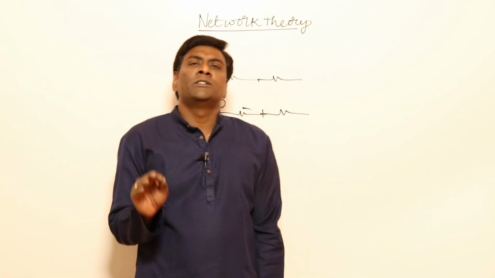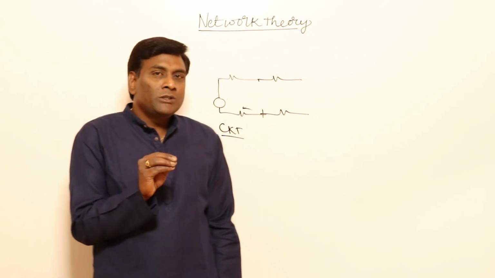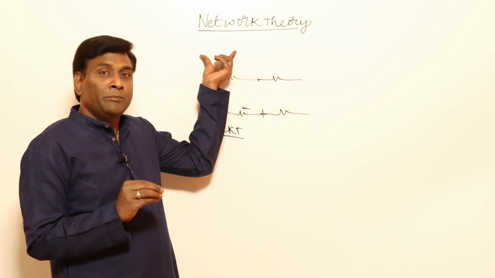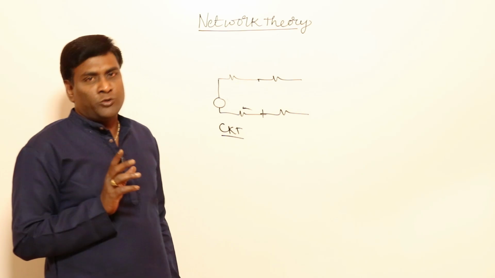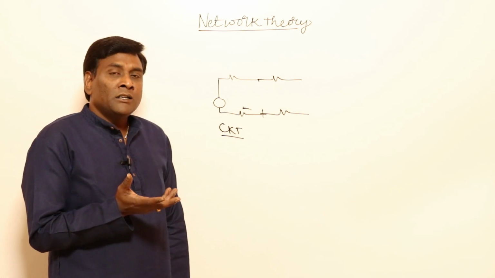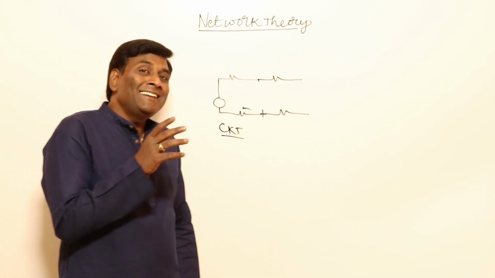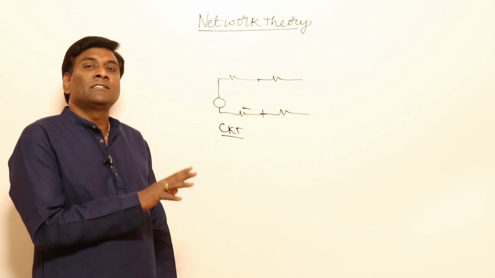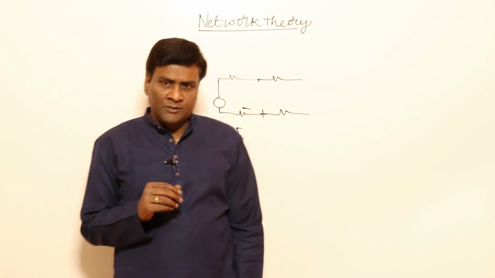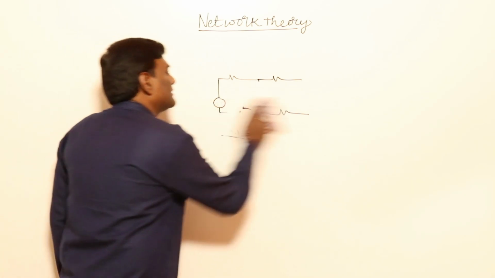So the point here is very simple. What is the conclusion? Circuit theory means that at least one closure path should be there. Network theory means that without having any closure path, if any network or any electrical system is there, we are going to call that a network. Okay, just leave that aside.